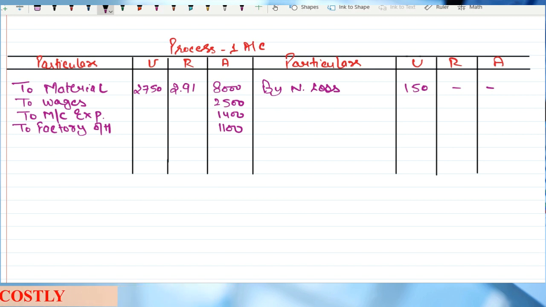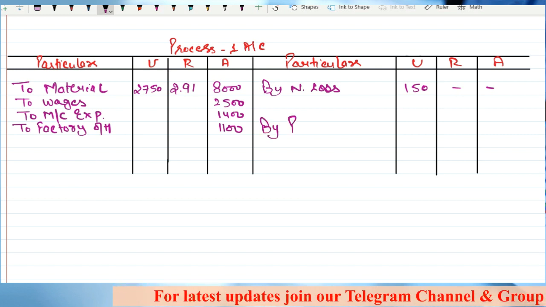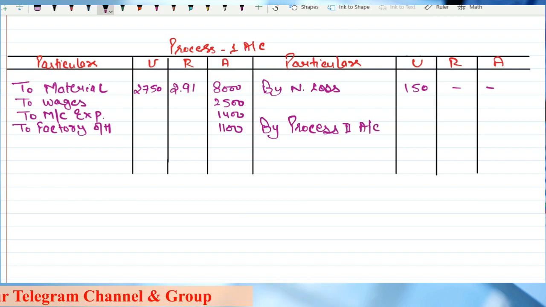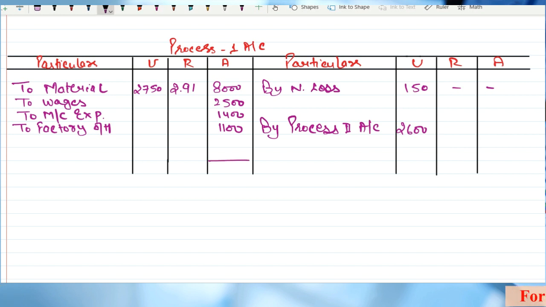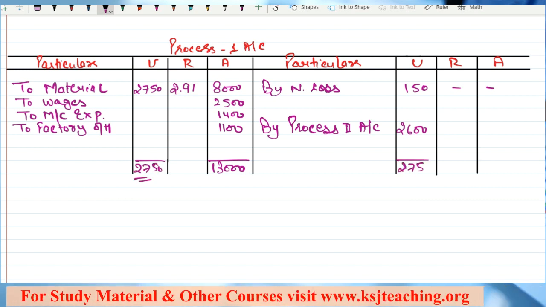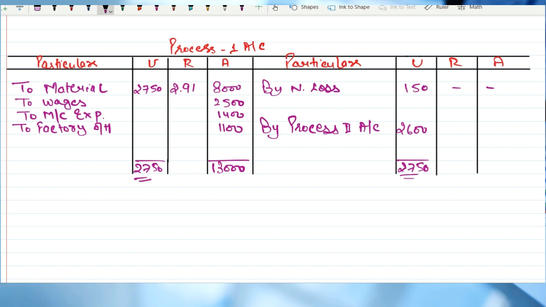Any other information do you think we have from the process 1 account? No, sir. So that means we can transfer it to the process 2 account. How many units are we transferring? 2600, right? And the total cost here is 13,000. Units here 2750. Now, at what value are you going to transfer it to process 2? In this case, it can be the balancing figure and you can calculate the rate.